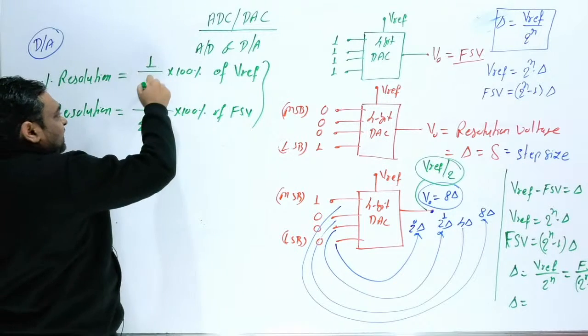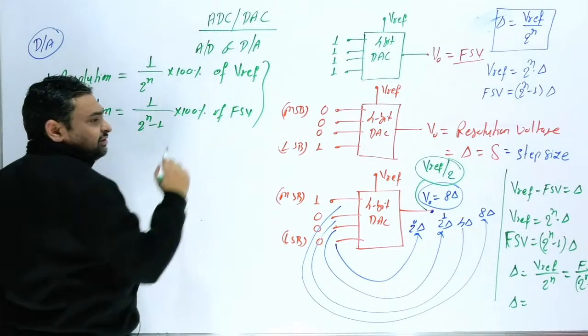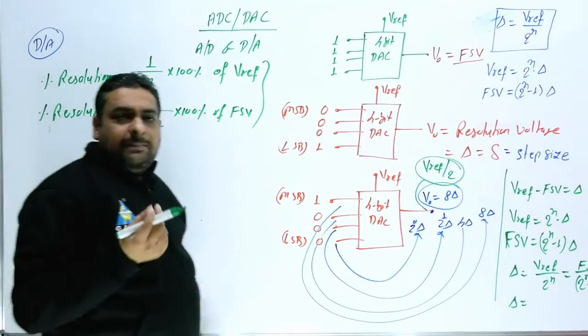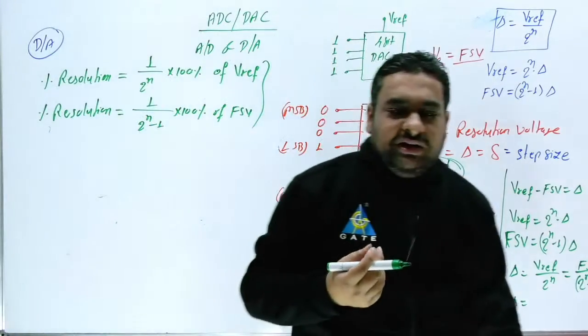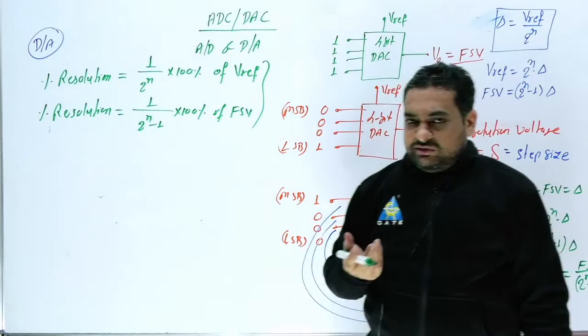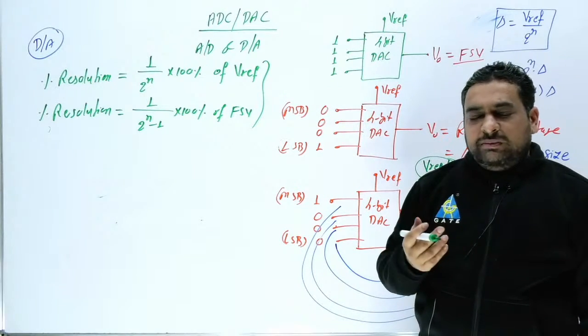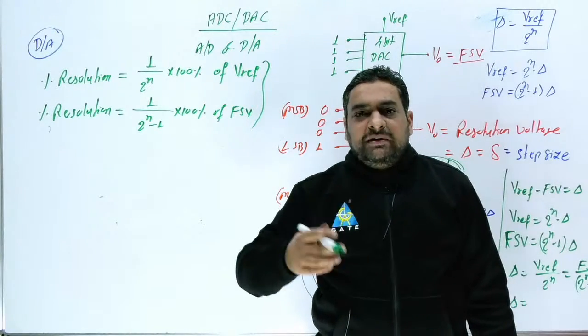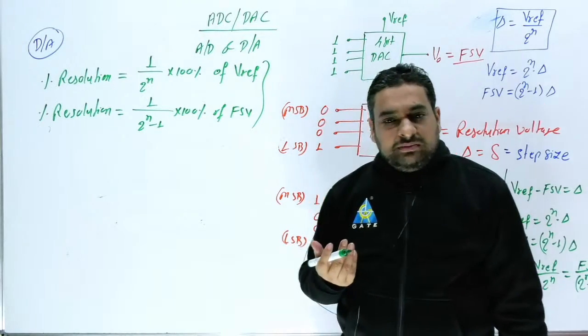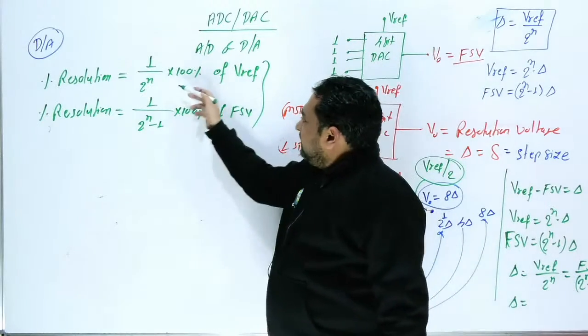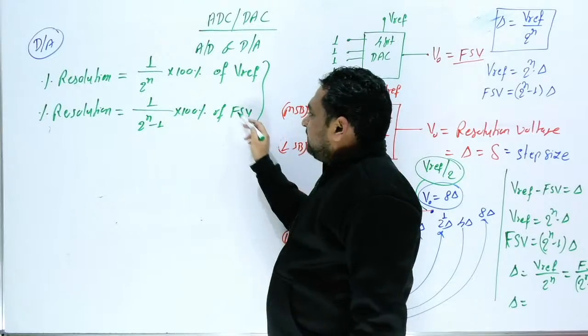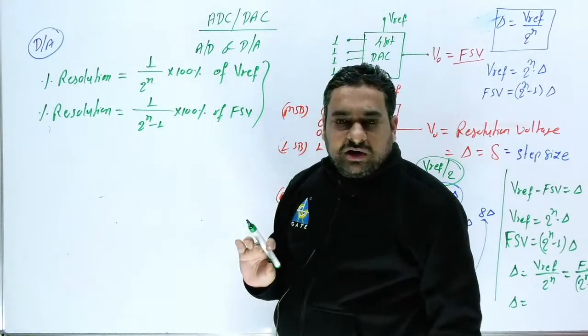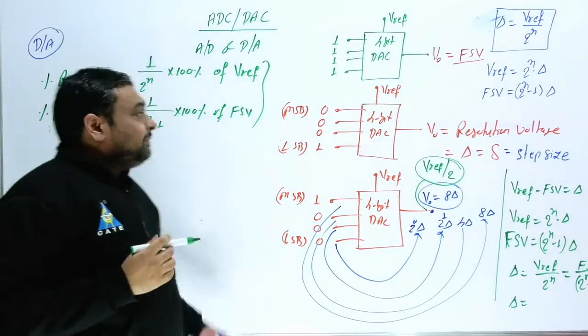The value is different, but the reference is also different. 5% of 100 will be 5, and 10% of 50 will again be 5. Similarly, this percent of V reference and this percent of FSV, the answer will be the same. This is a very important point.